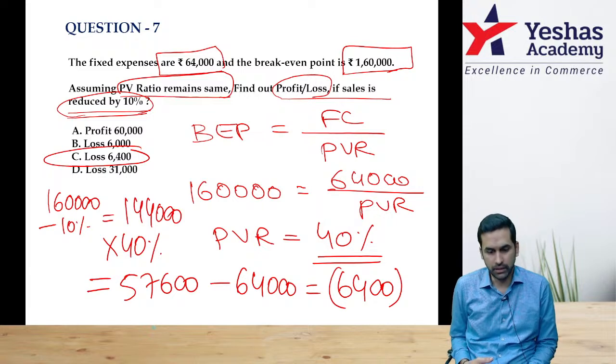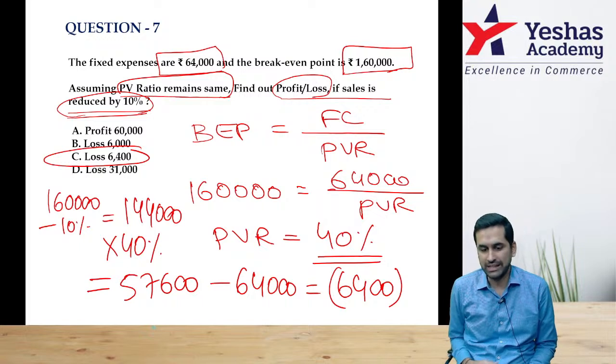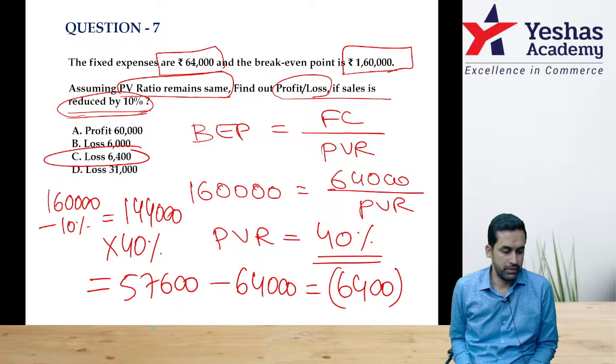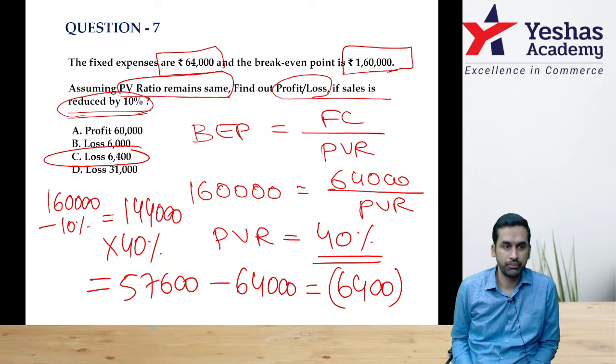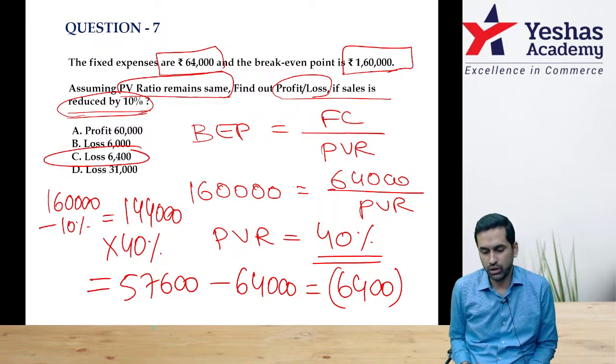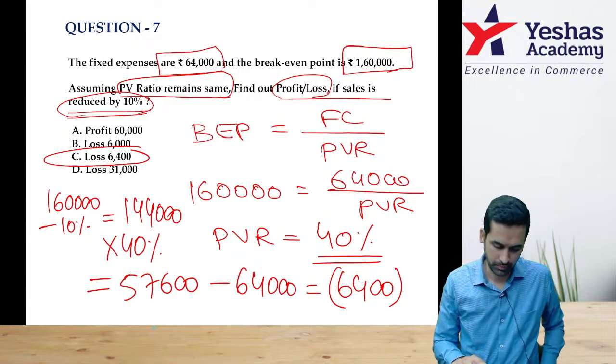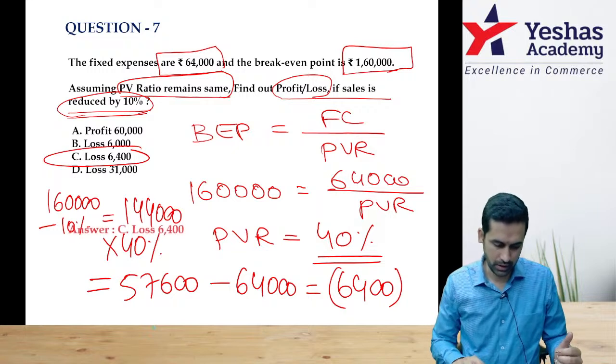I hope you are getting the numbers. Using BEP, I found out PV ratio. On new sales, I applied PV ratio. I got contribution. From that I minus fixed cost. I have now got profit or loss. It has to be loss because I am selling below break even point. Can I continue? Everybody? Yes.